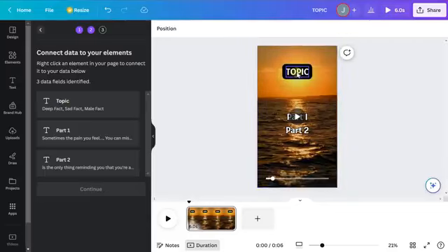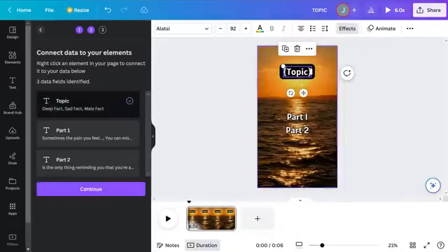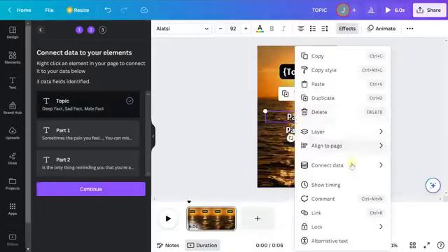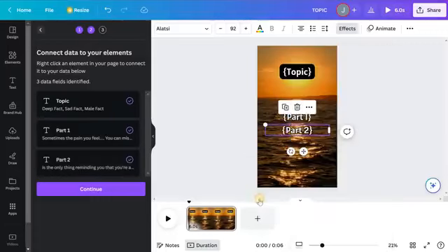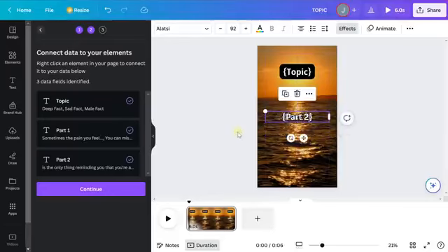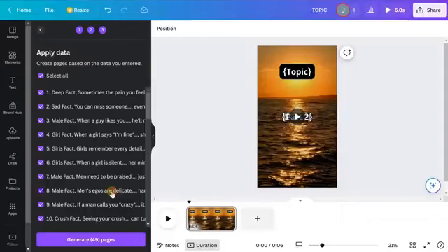So topic, let's right click on topic here, connect data, topic. You can see it got squiggly lines around it. That means it's been connected up. Let's do the same for part one and the same for part two. And now that this is connected, which is where these squiggly lines come in, I'm going to drag part two back over top of part one, because that's where we want both sets of text to show. We just want them to show one for 3.5 seconds and then the other for the last 2.5 seconds. So what we're going to do is we're going to go ahead and hit continue.